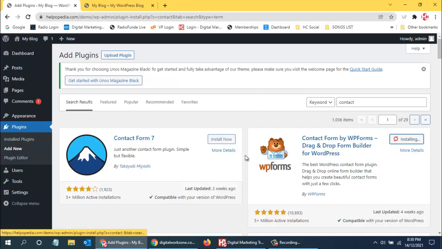Whatever fields I want, I'll just drag them, and then I will define where it should go when a person clicks on submit. I'll provide my email address, and automatically it will get submitted. This will just take 2 minutes to create one form. So this is very easy. These are called plugins.